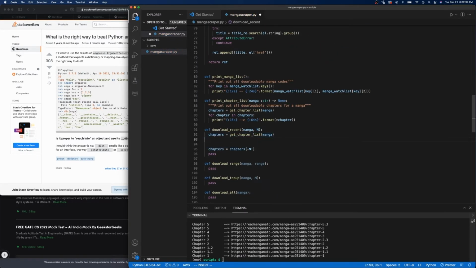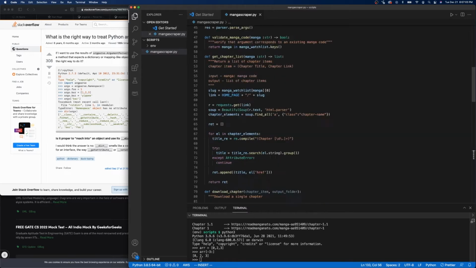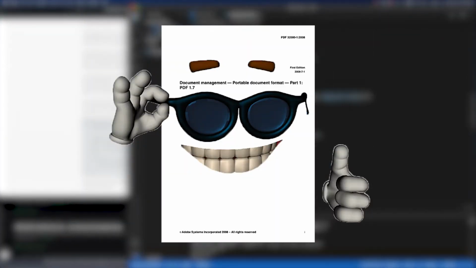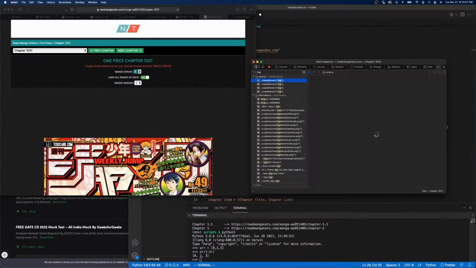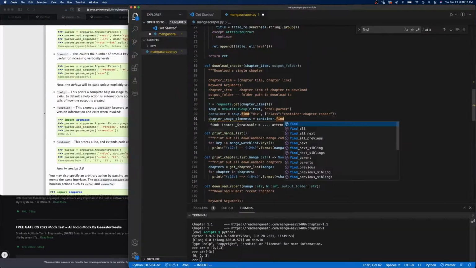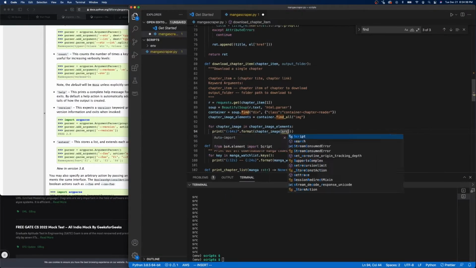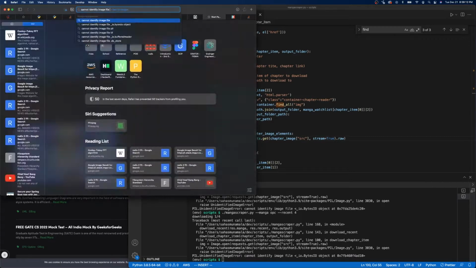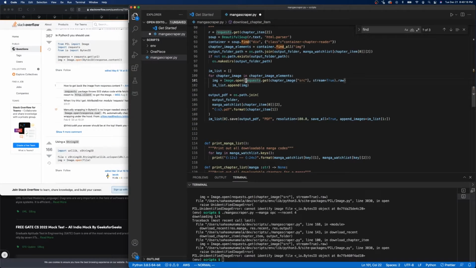Actually generating PDFs from images in Python isn't too bad. Standing on the work of those who actually read the PDF spec, all it took was a single import and a few lines of code. But in the process of downloading a bunch of images, I ran into an issue. The requests to download the images were failing.